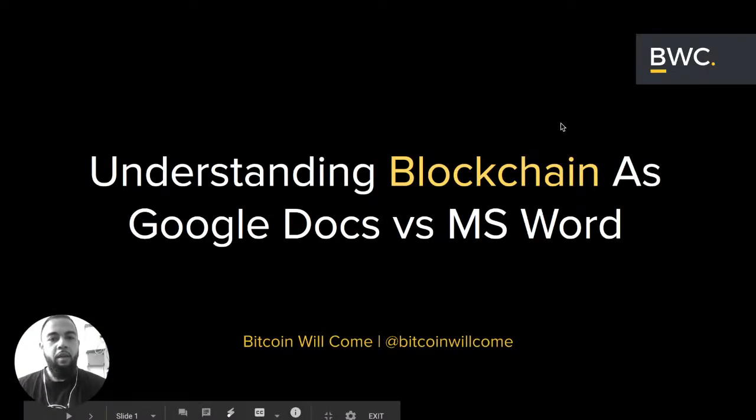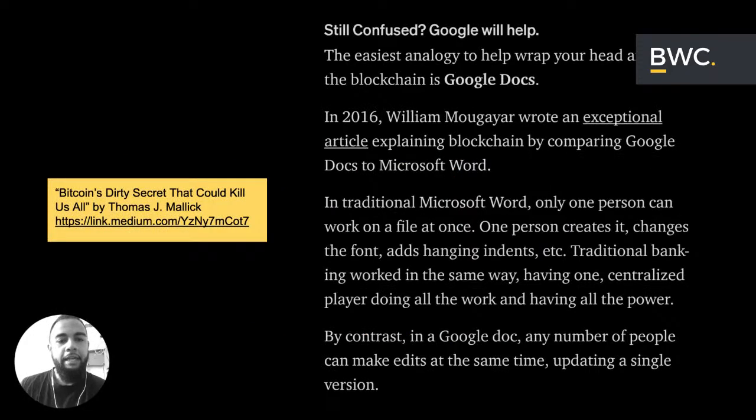Okie dokie. So, understanding blockchain as Google Docs versus Microsoft Word. Today's episode was inspired by an article by Thomas J. Malik. The link is there, so if you want to check it out, feel free to pause this video and copy that URL. This particular section, "Still confused? Google will help," was about how to best explain blockchain in relation to Bitcoin. The easiest analogy to help wrap your head around the blockchain is Google Docs. In 2016, William Mougayar wrote an exceptional article explaining blockchain by comparing Google Docs to Microsoft Word.